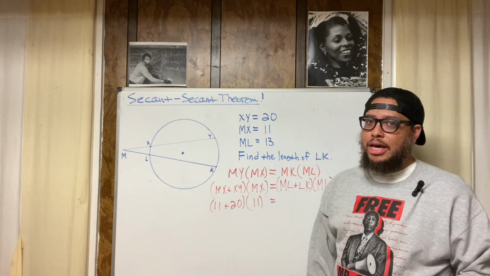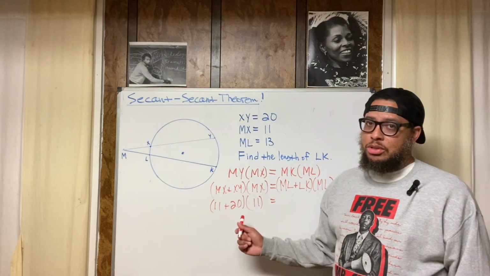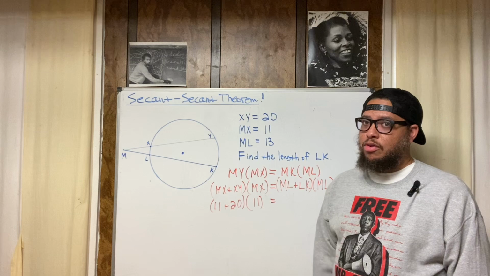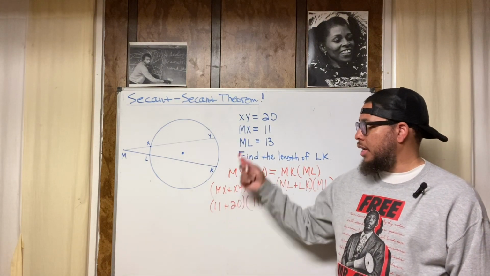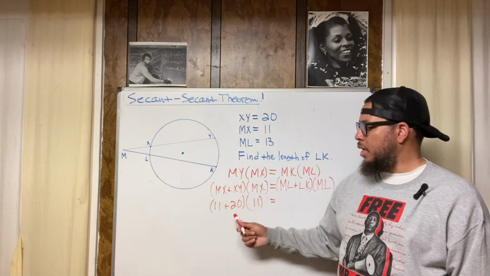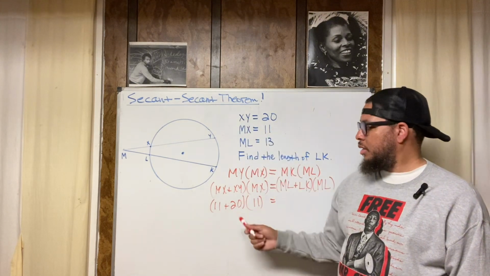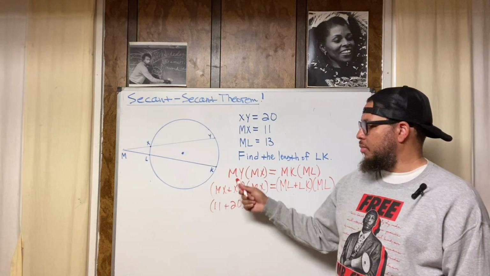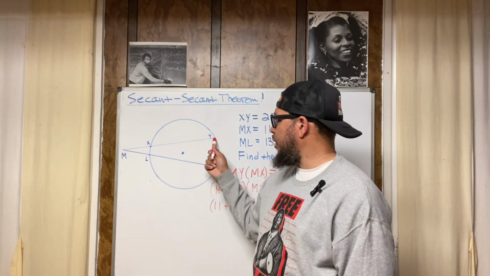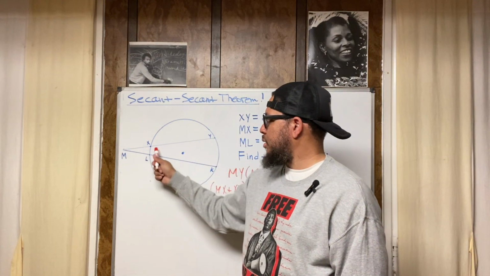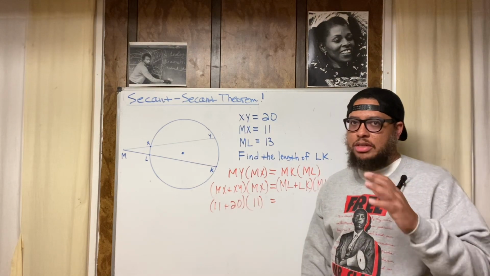Whenever you're watching somebody in class, a teacher or one of your classmates, go to the board and just write numbers on the board, make sure you understand where the numbers came from. Make sure you know where this 11 came from. We replaced MX with 11. Why? Because it says MX equals 11. Where did this 20 come from? XY. Why? Because this says XY equals 20. Where did this MX plus XY come from? This said MY. Isn't MY from this point to that point? And isn't that made up of MX plus XY? That's where this came from. Always make sure you know where everything came from.